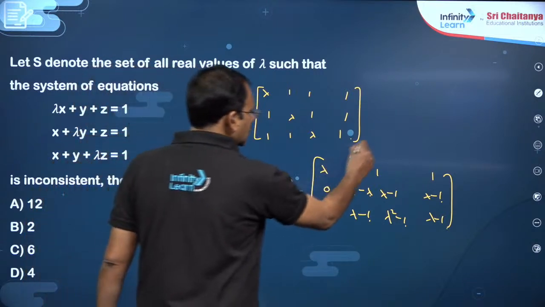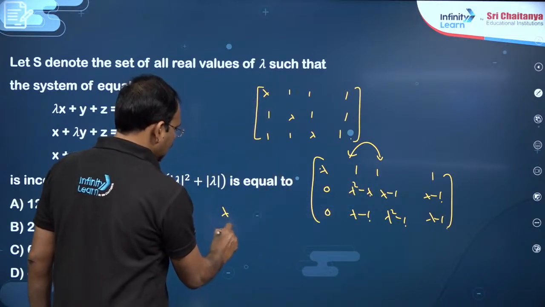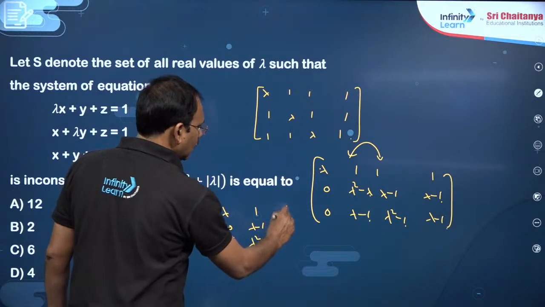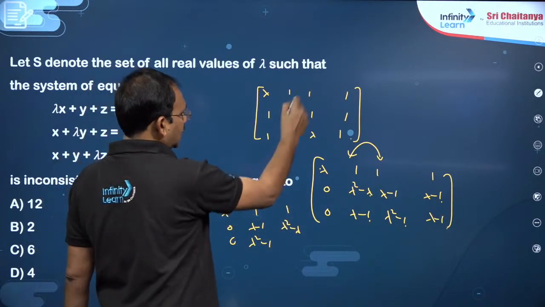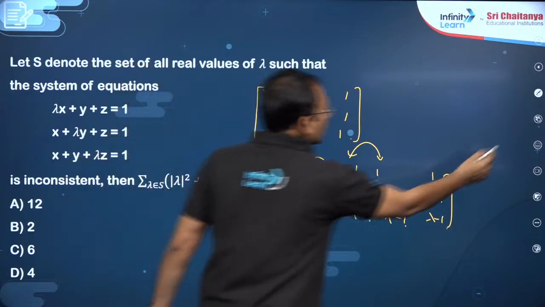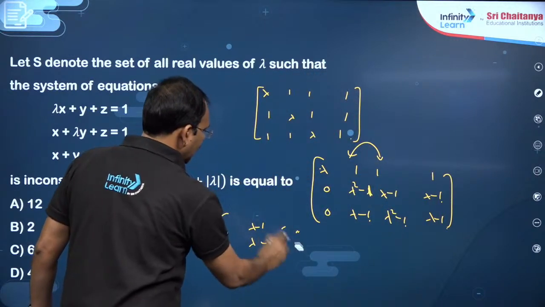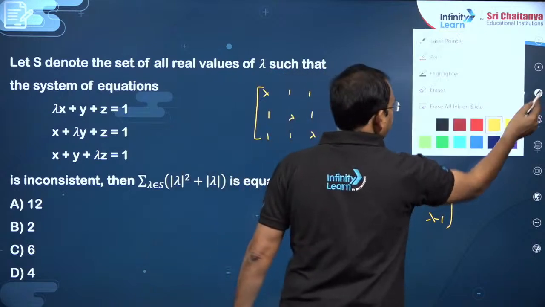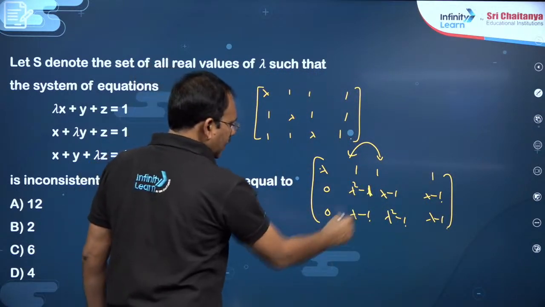The next step, dear students, this is lambda square minus lambda into this. You can interchange these two columns x, y, z. So, lambda 0 0, 1 lambda minus 1 lambda square minus 1, 1 lambda square minus lambda. You see here actually it is lambda square minus 1 only, then no need to interchange. Yeah, you can multiply this with lambda plus 1 and subtract.